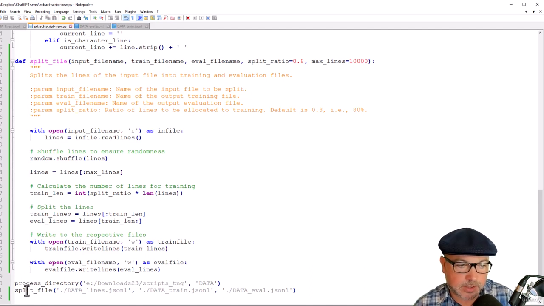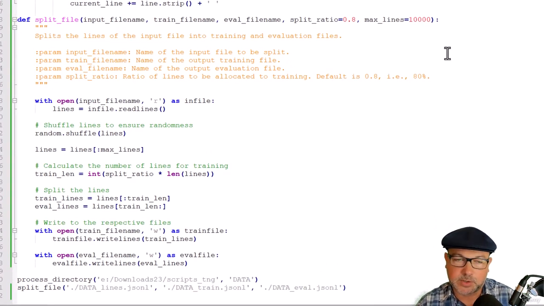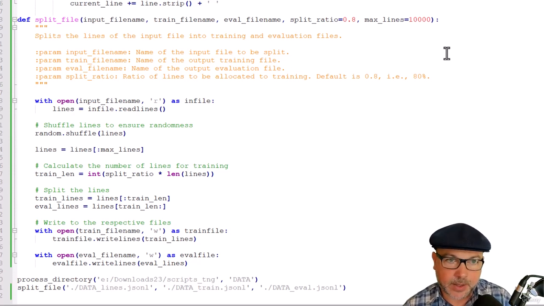So we call this little split file function here to do that. Our original Data file was that data_lines.jsonl file. We're going to split that off into a data train and a data eval file with a default 80% split of train and test data. And if you do want to truncate that to save money, you can set max lines to something smaller. While I was developing, I just restricted myself to 100 lines of dialogue to make things go a little bit faster and make sure it didn't cost me a lot of money while I was working out the kinks in this thing. But there's about 6,000 total lines of dialogue in the resulting data file. So we're going to up that to 10,000 to make sure that I train it on the whole thing in this example.